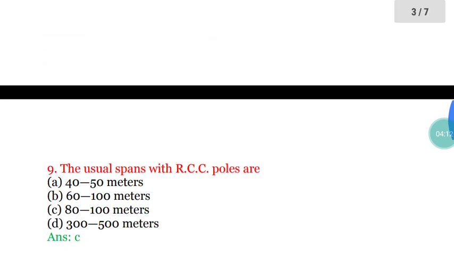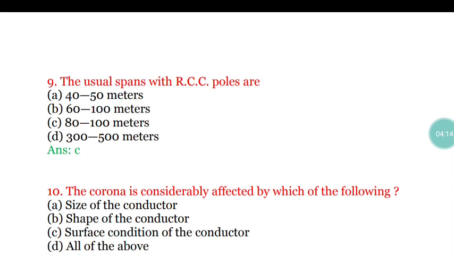Coming to next question, question number 9. The usual span with R.C.C poles is? What is the span with R.C.C poles? The correct answer is 80 meters to 100 meters. So this is the usual span with R.C.C poles. Option C is the right answer, 80 to 100 meters.